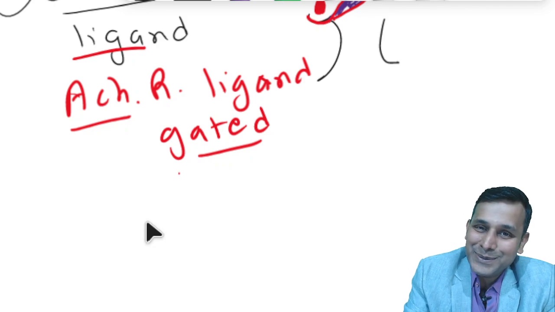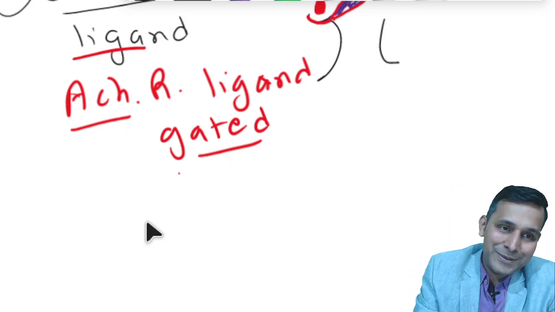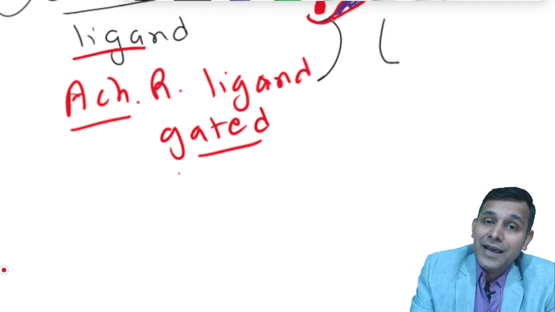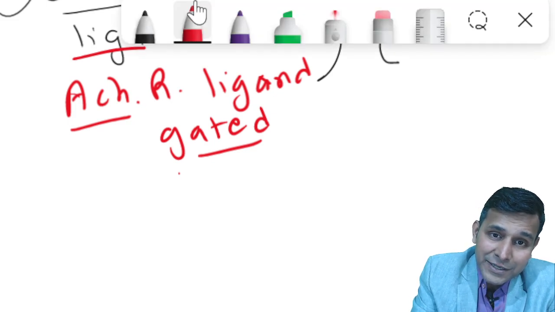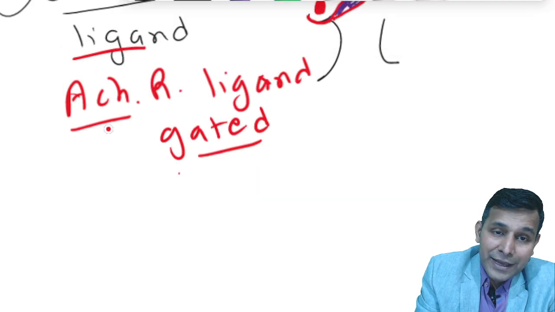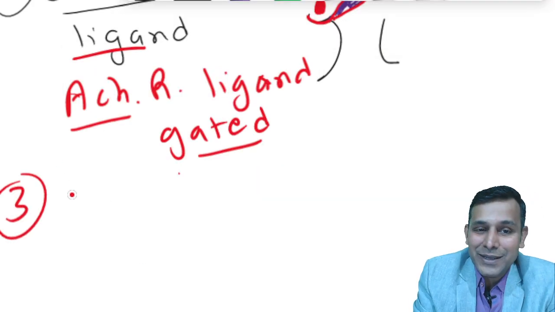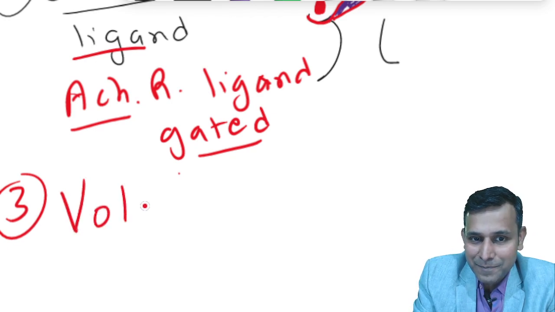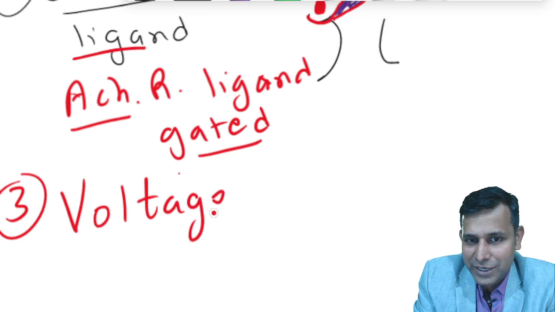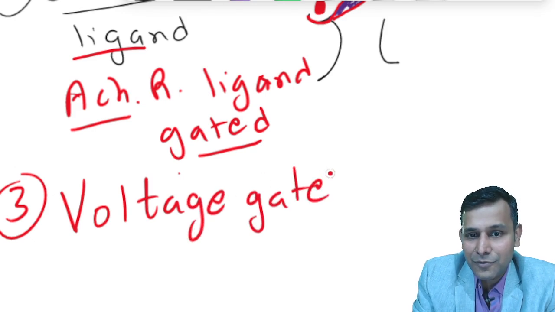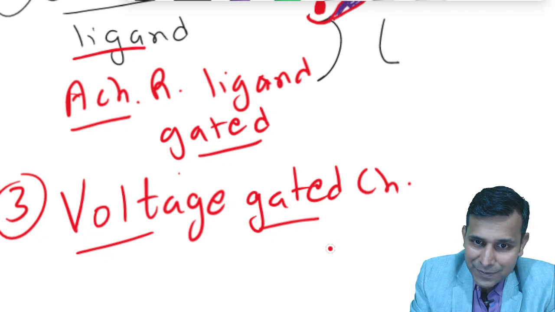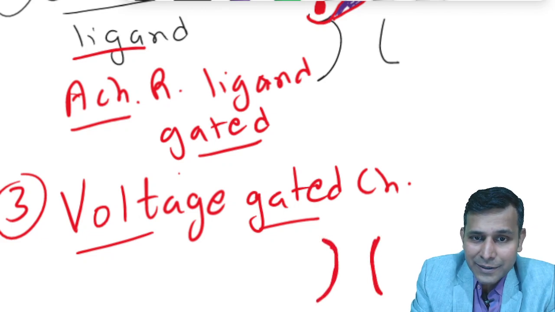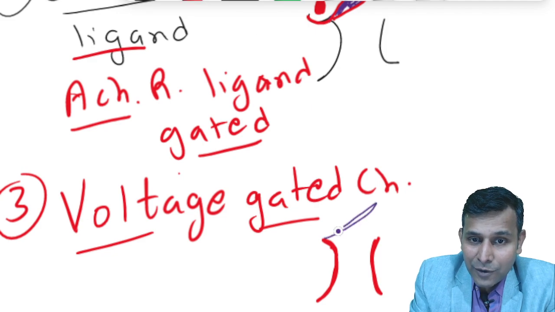So, mechanically and chemically. Can you guess the third type of channel? We have mechanical channels, we have chemically or ligand gated channels, and we have the very interesting one, the third type, which is known as a voltage gated channel. A voltage gated channel means a channel which will have a gate, but the gate will open only because of a change in voltage across the cell membrane.